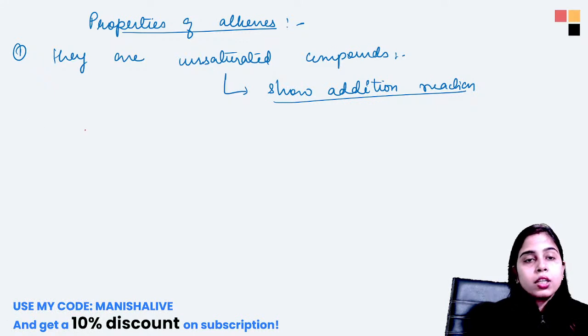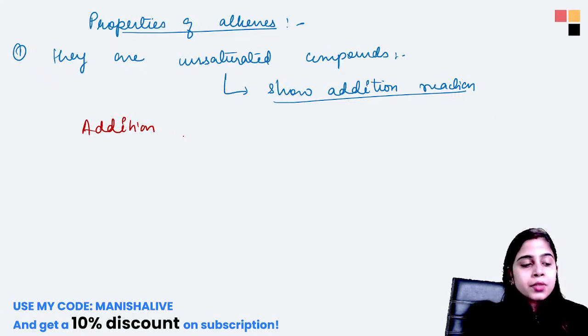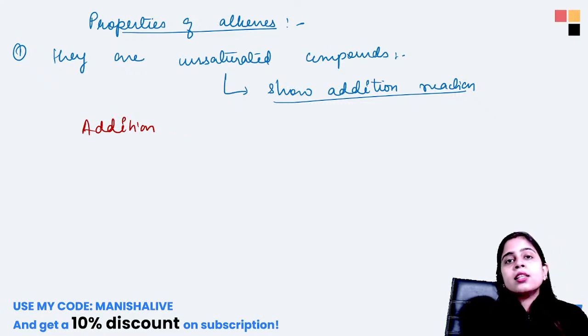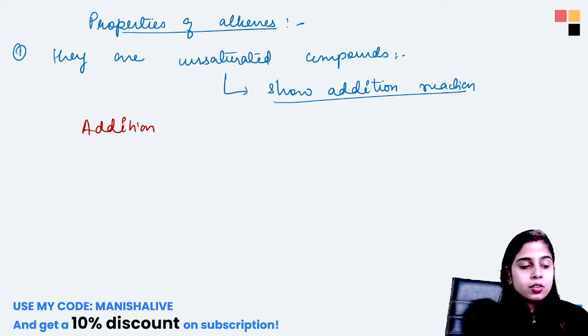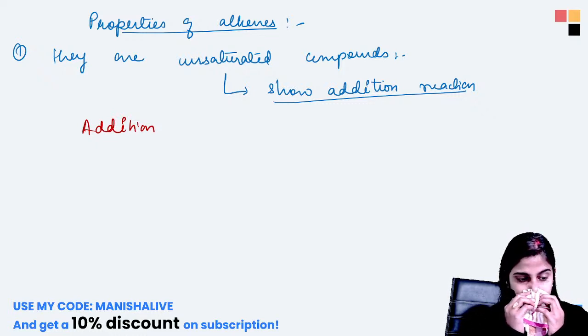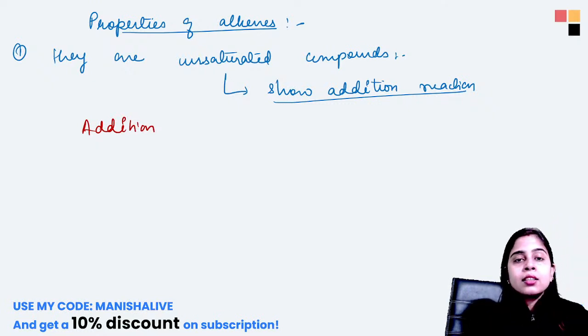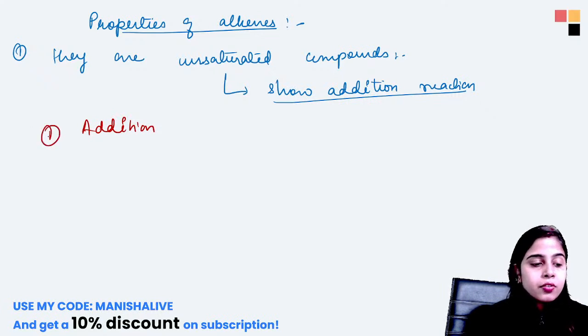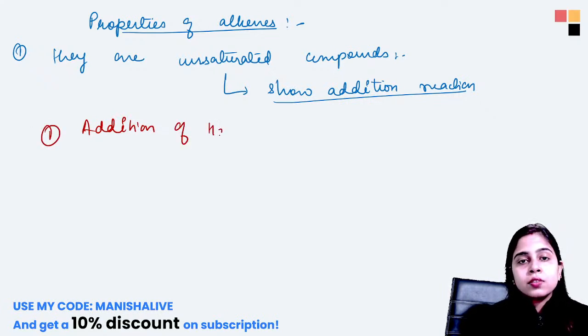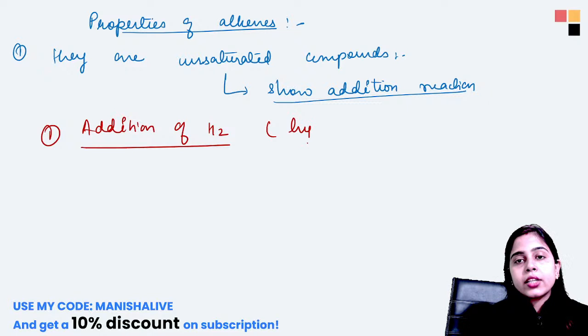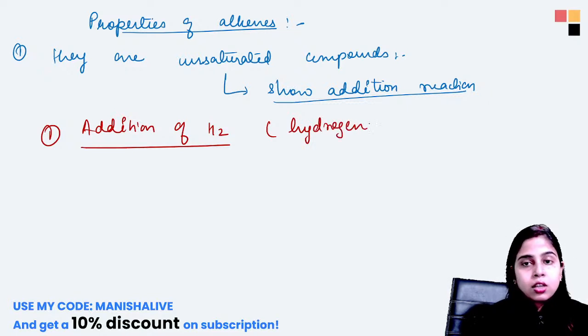Now, what is this addition reaction? Let's understand. From the name itself, we can understand something is added. We can see three types of addition reaction here. First is the addition of hydrogen. This addition is known as hydrogenation.